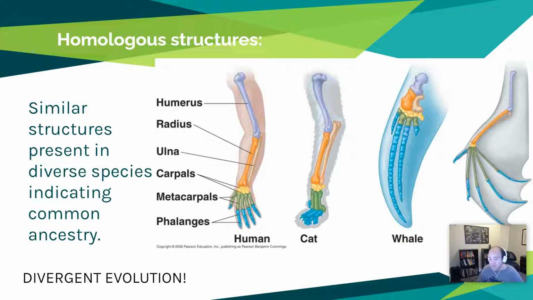They may have a different function of swimming versus walking versus grabbing versus in the bat flying, but the bone structure is the exact same. So this is divergent, or we start with one structure and start to spread away from each other as we become different species in our evolutionary tree.